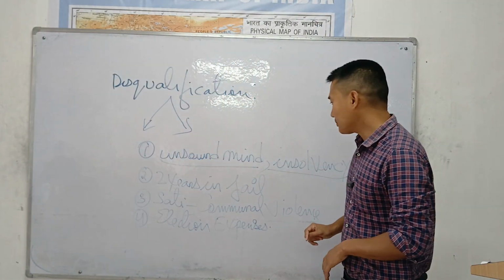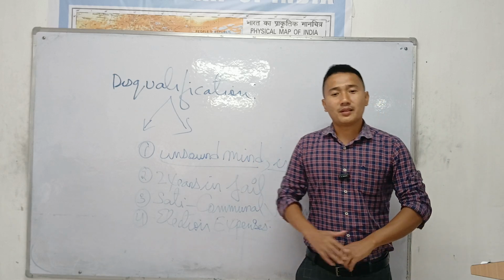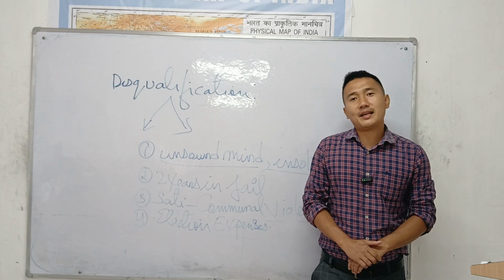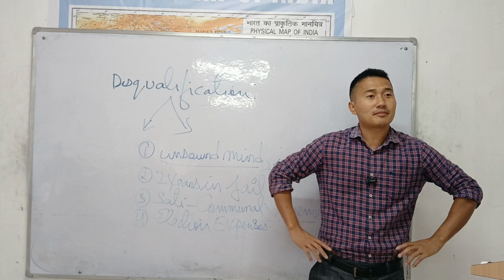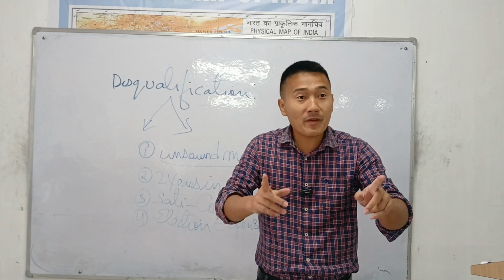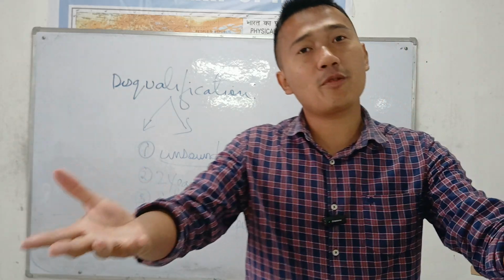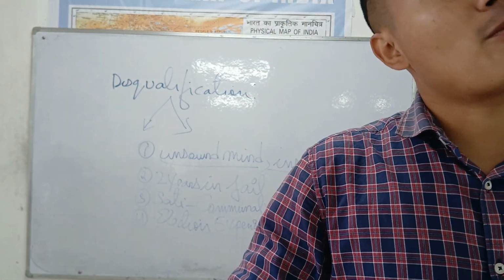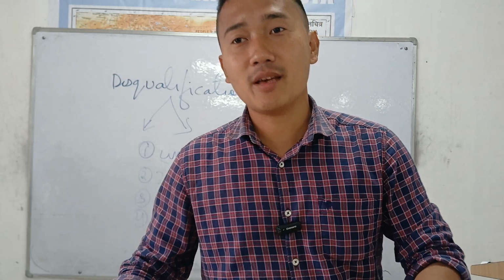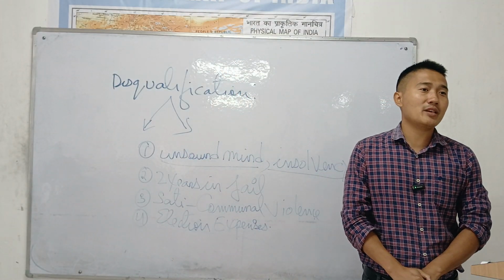Next is promoting communal violence. Take the example: you are from Nagaland and you are NSF president. But if you have promoted communal violence, like encouraging the Simas and the Angamis, two of your tribes, to fight, that kind of person will never be allowed to contest election in India.